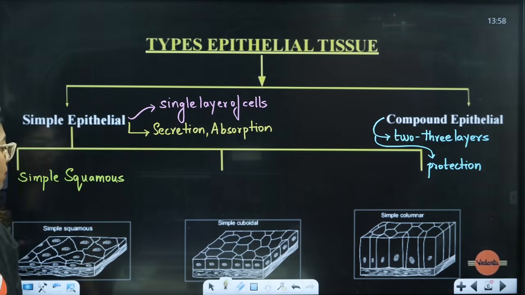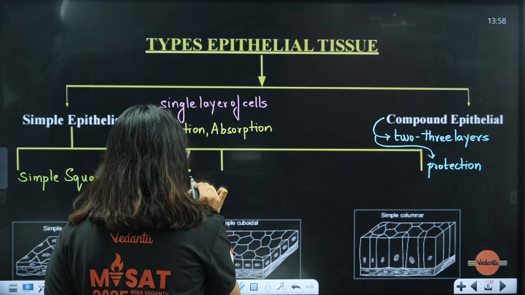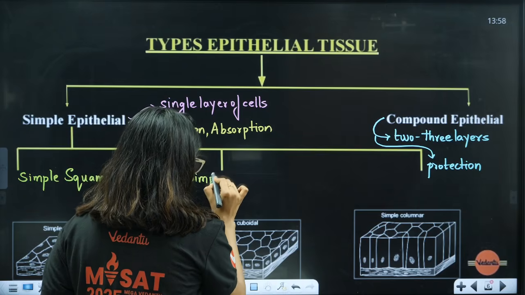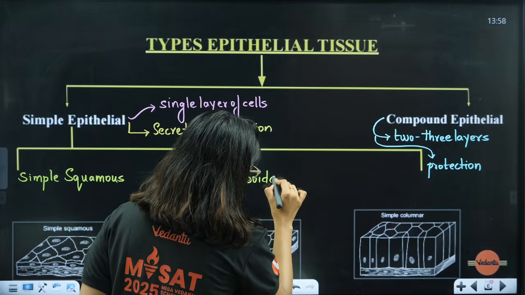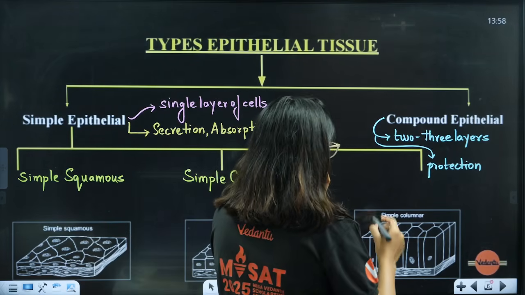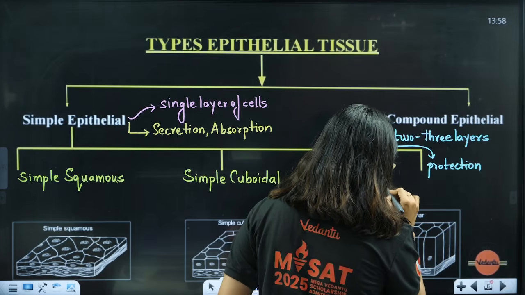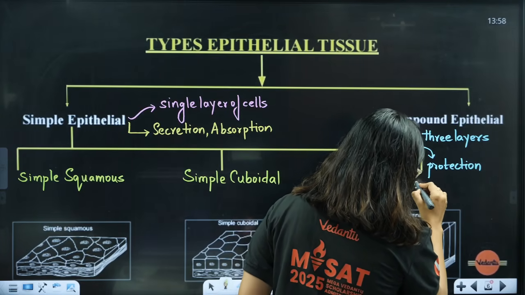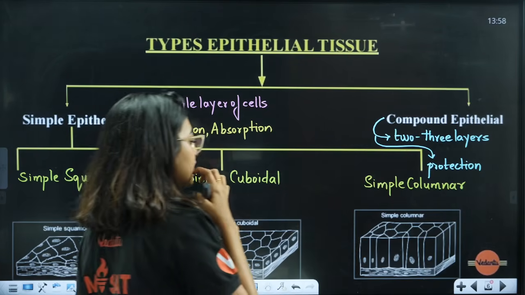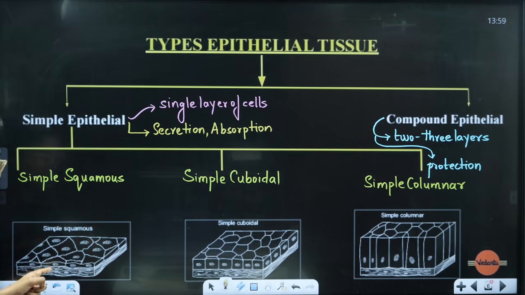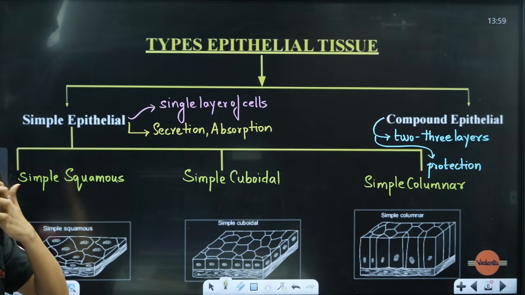Another one is simple cuboidal epithelium. Then simple columnar epithelium. So based on shape, you can see, students: simple squamous, simple cuboidal, simple columnar.